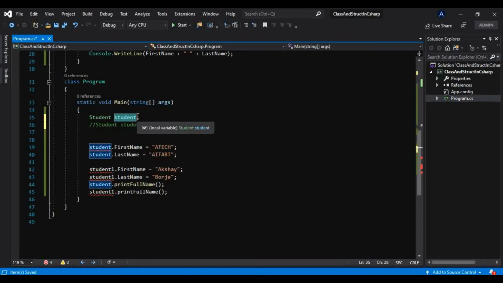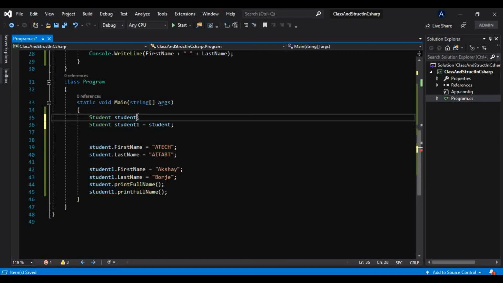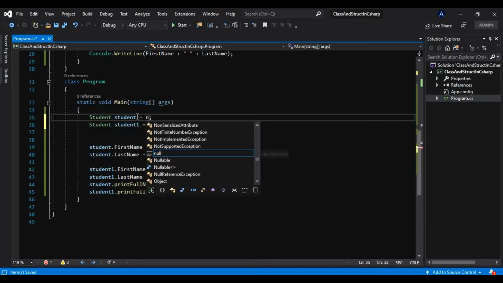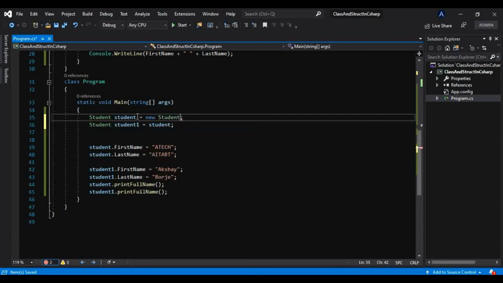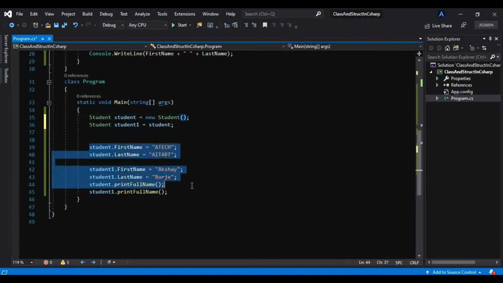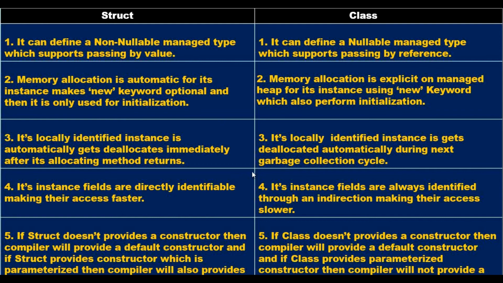So that is why the new keyword is optional, but that new keyword will only be used to initialize our fields, because I have told you, as soon as you type this new, the constructor gets called, and that constructor is responsible for initializing these fields. And if a class doesn't provide any constructor, the compiler will provide a default constructor, and that will be implicit. Okay, now what does the third point say,